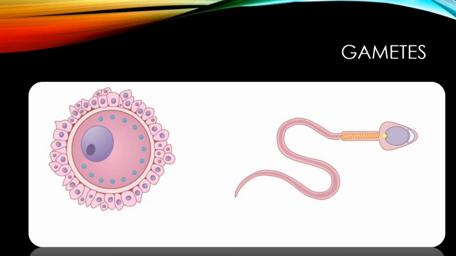We know, of course, that the boys produce sperm cells and the girls produce egg cells. If we show a little picture of what they look like, here we have a sperm cell and here we have an egg cell. Now, our egg cell is much bigger. Looking at these diagrams, you're talking about maybe 50 times bigger than that little sperm cell. So again, that's our egg cell here.